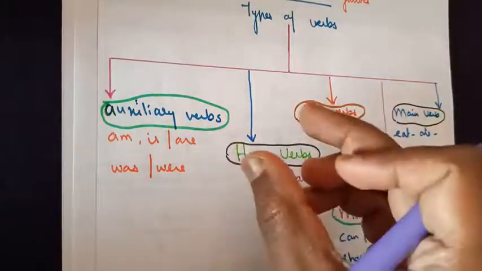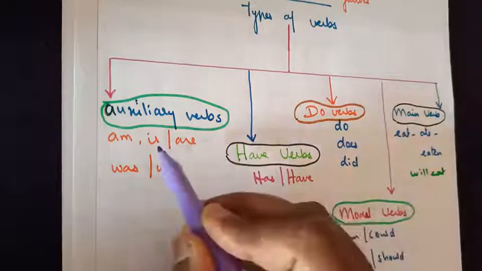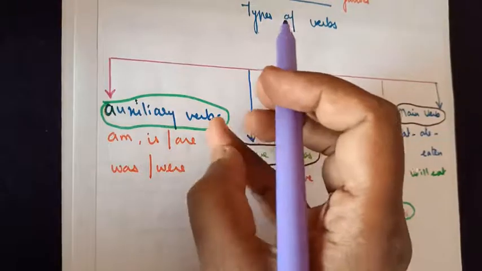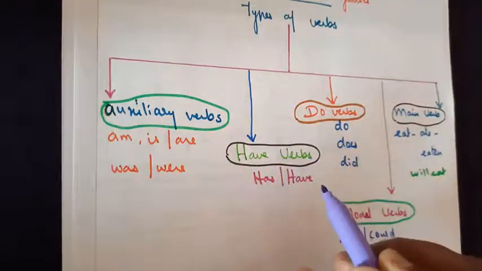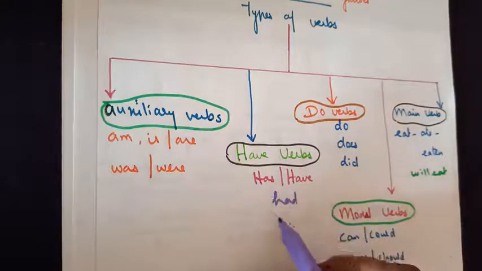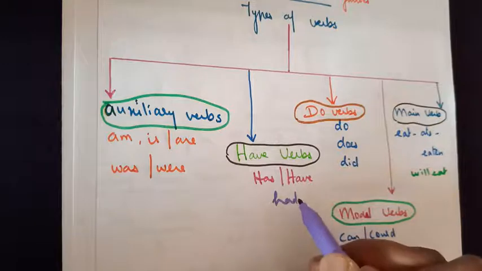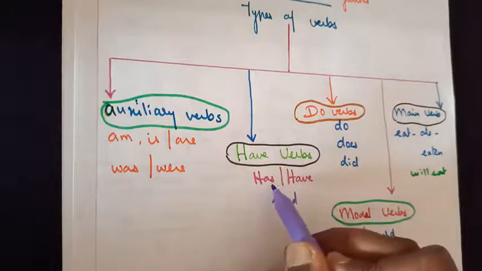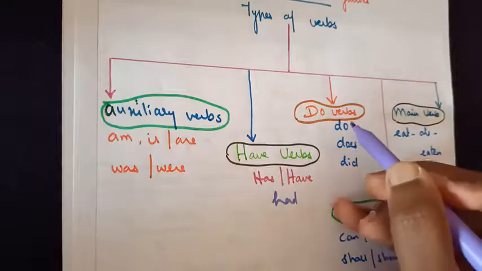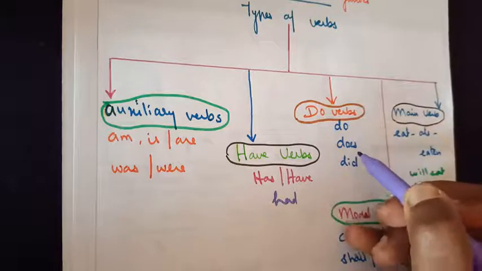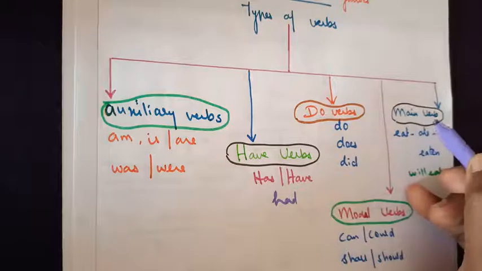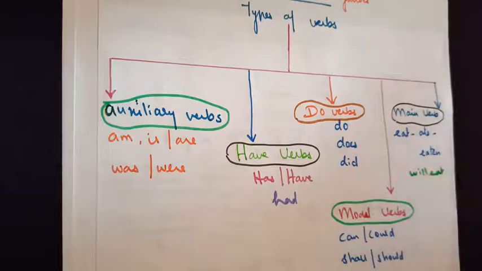So in a given sentence, or when you read a paragraph, if you find any of these words, it stands for making use of the auxiliary verb. Have verbs, when we say has, have, and there is one more, had, but I'm not talking about the had category right now. When I take the tenses, I will give you the importance of it. Only remember, has is used for singular, have is used for plural. Under do verbs, 3 words are there: do, does, did. Usually these 3 are utilized along with the main verb to form a statement or to form a question.